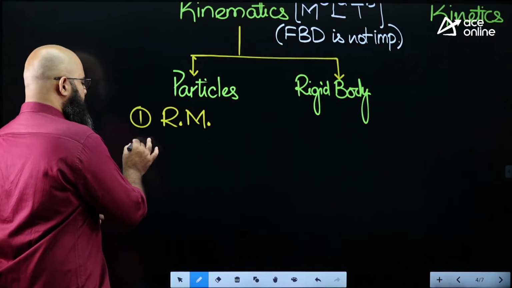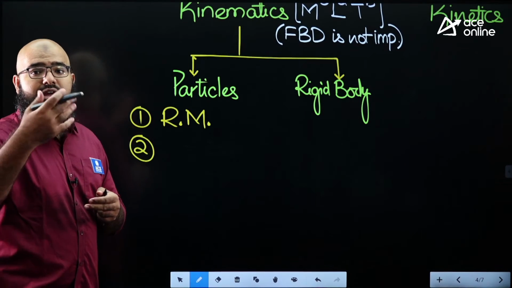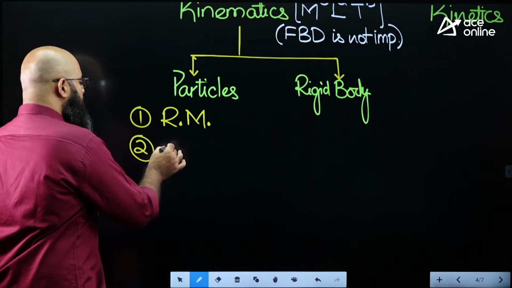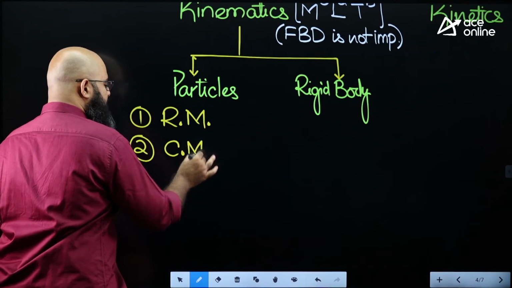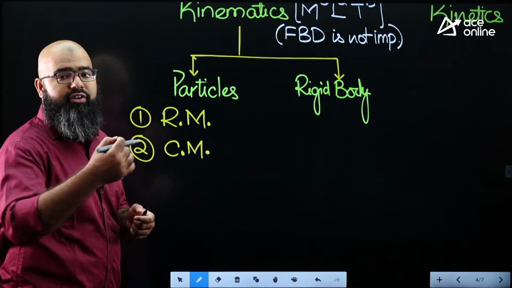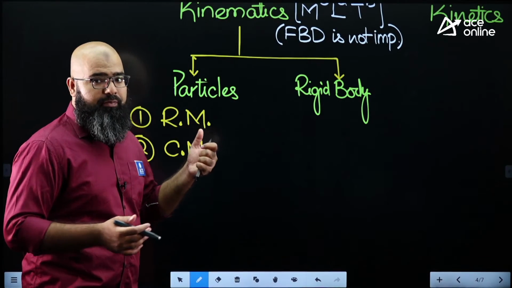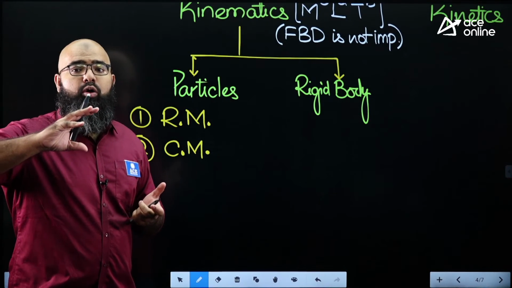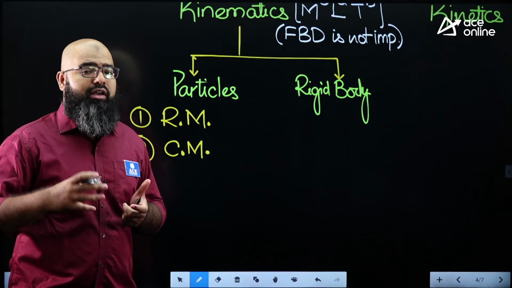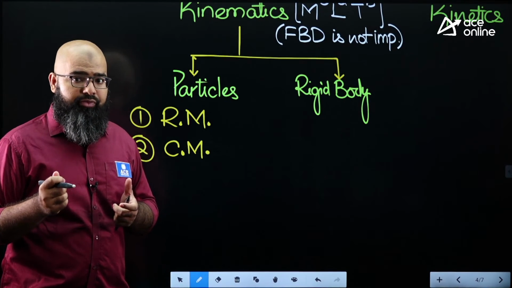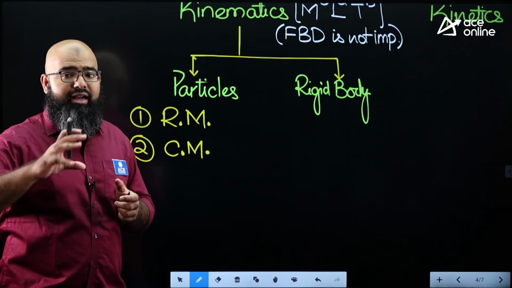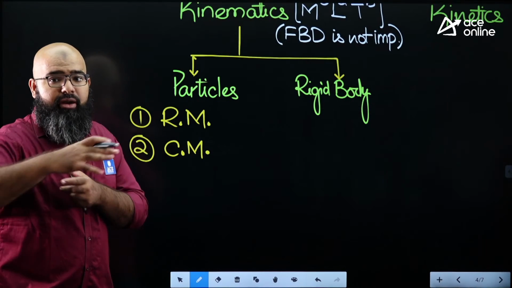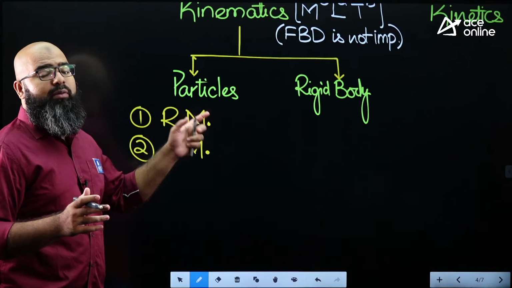The second type of motion is where it has 2 translational degrees of freedom or 3 translational degrees of freedom. This is called curvilinear motion. In curvilinear motion, the particle is going to move along a curved trajectory. So you have rectilinear and curvilinear. One interesting thing to note is that when I'm discussing particles, I am not talking about rotational degrees of freedom, because for a particle we don't define its rotation at all. A particle for us does not rotate. It has no effect of rotation about its own axis. Of course, about some other axis it can rotate, but that rotation about another axis is equivalent to curvilinear motion only.